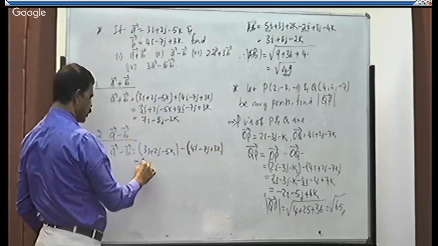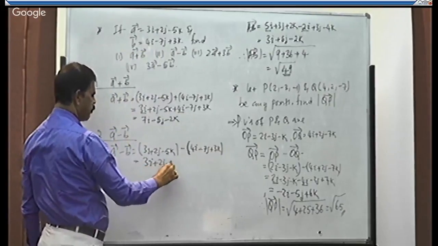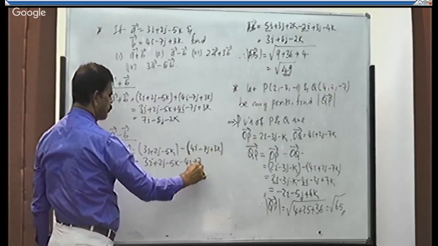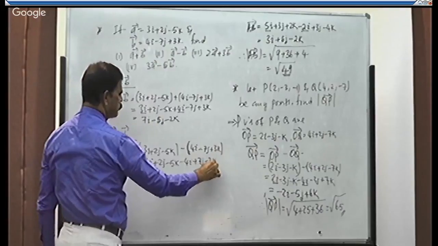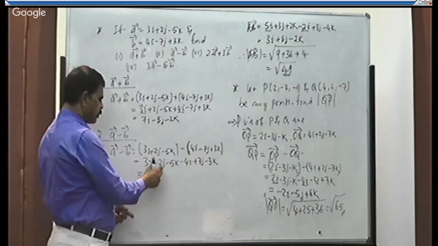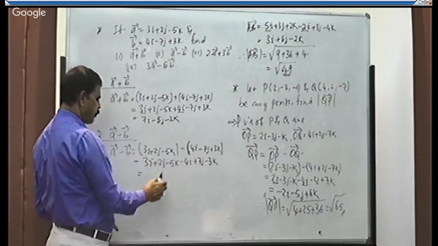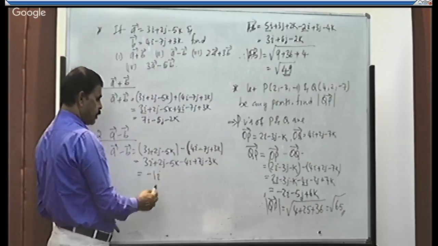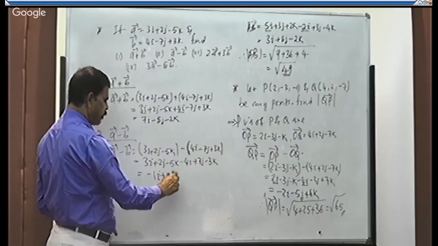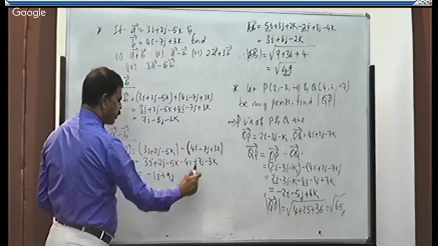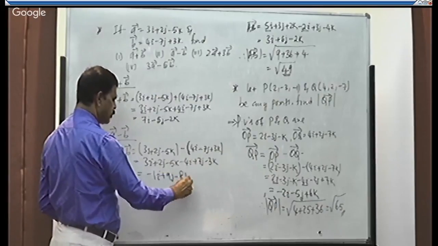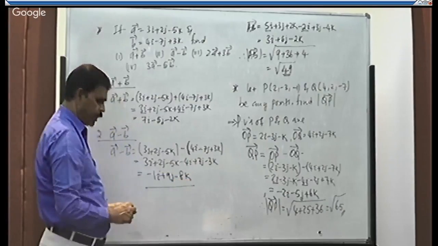Now open the bracket. 3i plus 2j minus 5k minus 4i, minus of minus plus 7j, minus 3k. Repeat the same thing. Take common terms. 3i minus 4i, what is the difference? Minus 1i. Plus 2j plus 7j, it is plus 9j. Minus 5k minus 3k, same signs are there, just add them. 5 plus 3 is 8k. This is what? A minus b.